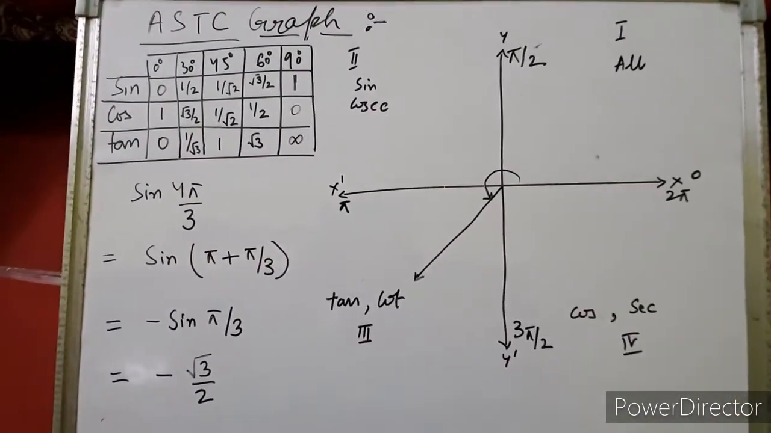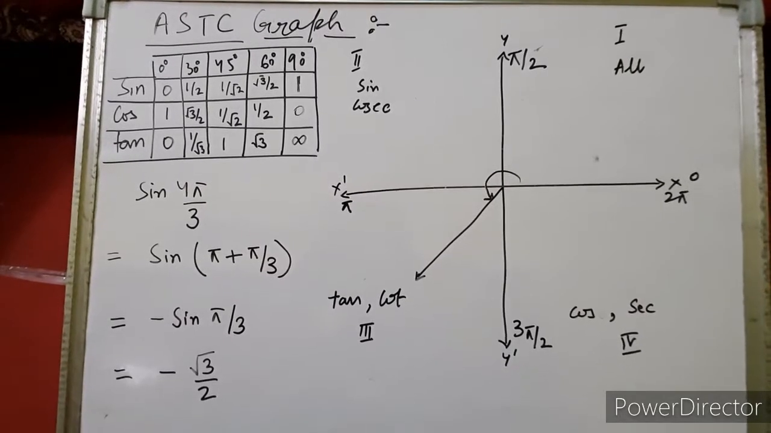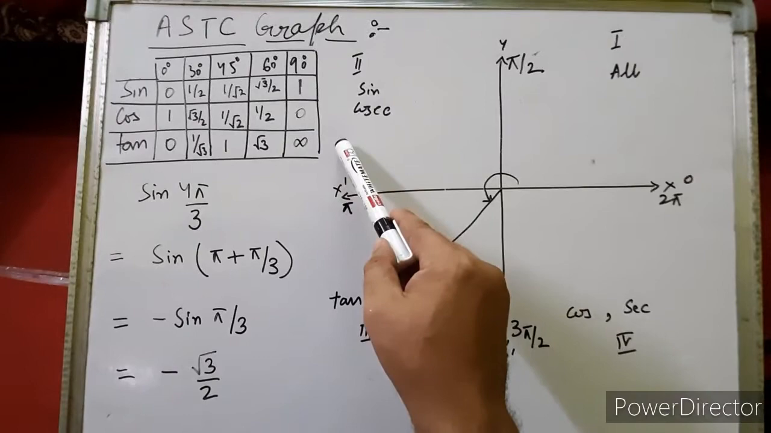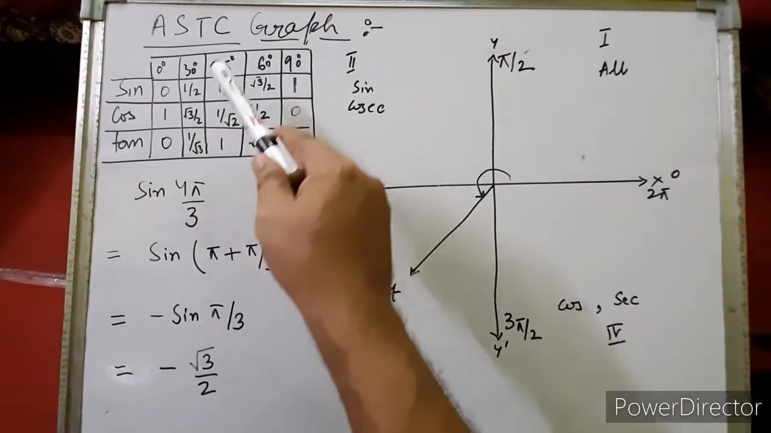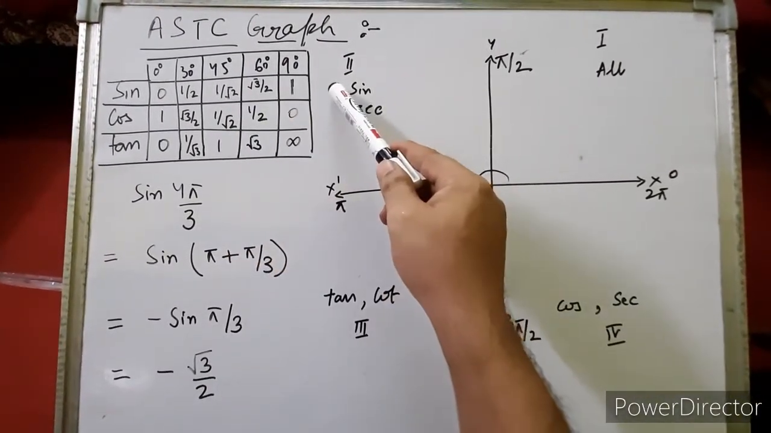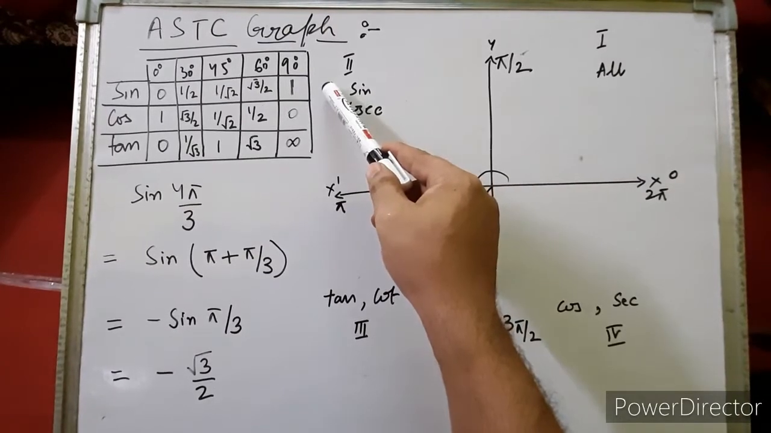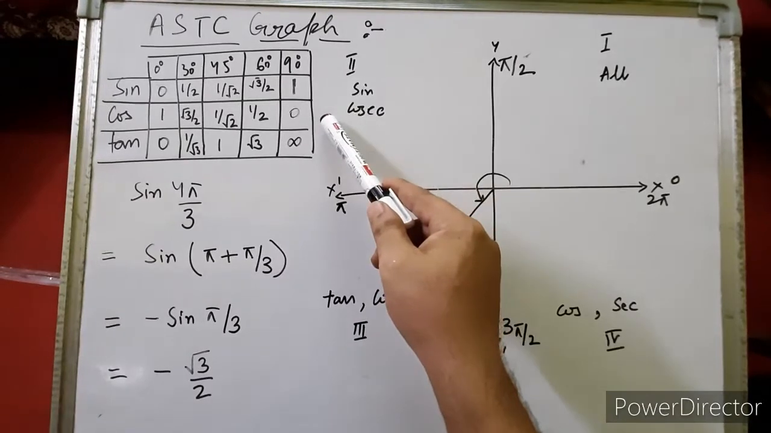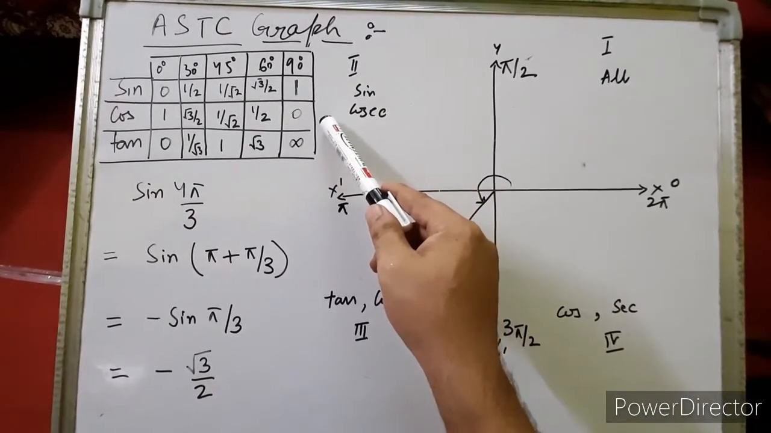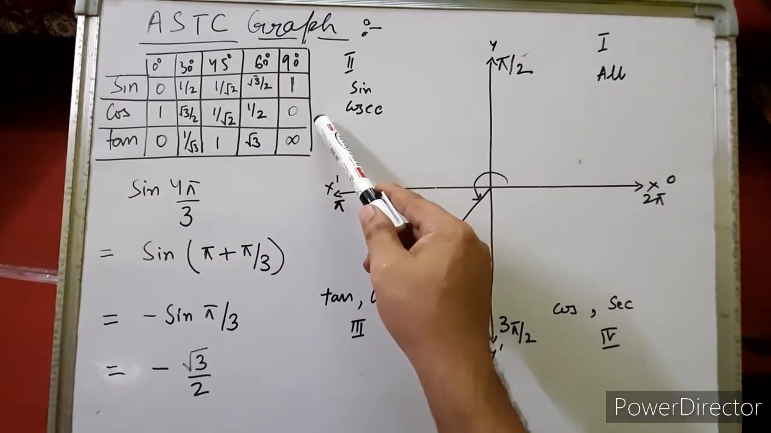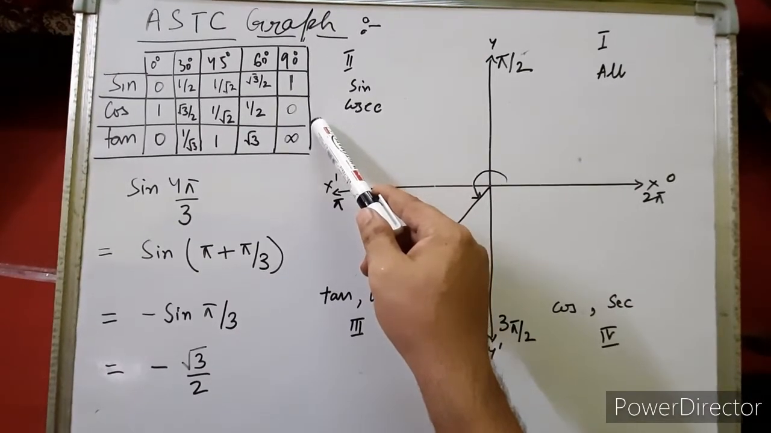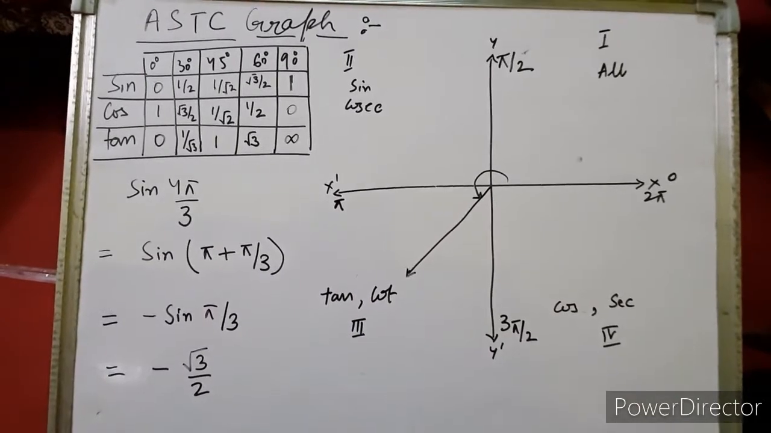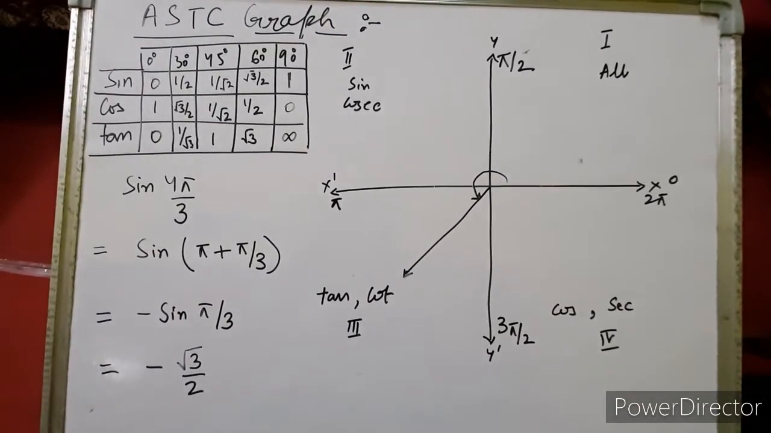Okay, children, we have studied the ASTC graph. Next, you have studied these values, right? We have studied in class 10th that sine 0 is 0, sine 30 is 1 by 2, sine 45 is 1 by root 2, sine 60 is root 3 by 2, sine 90 is 1. Then cos 0 is 1, cos 30 is root 3 by 2, cos 45 is 1 by root 2, and so on, right children? All these values we have discussed in class 10. If you have not learned these values, try to learn these values, right?